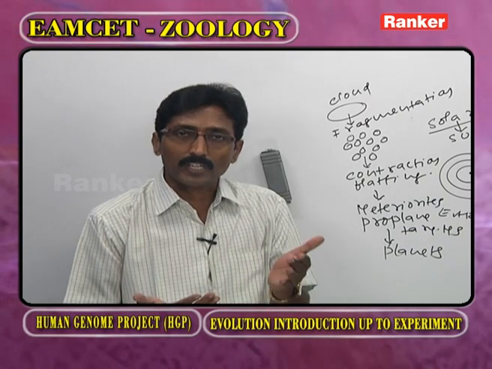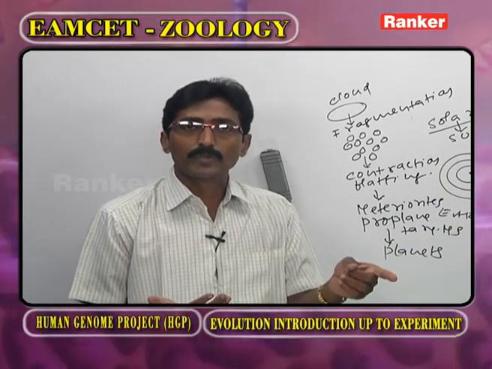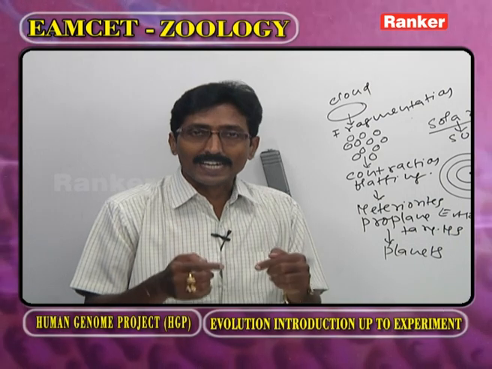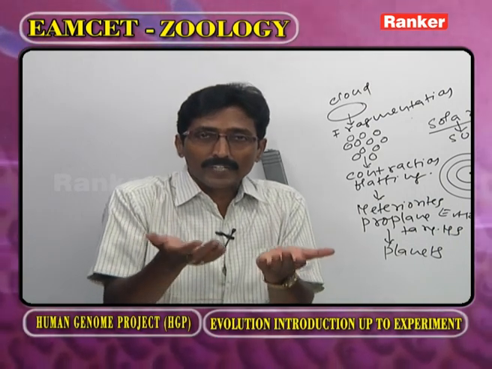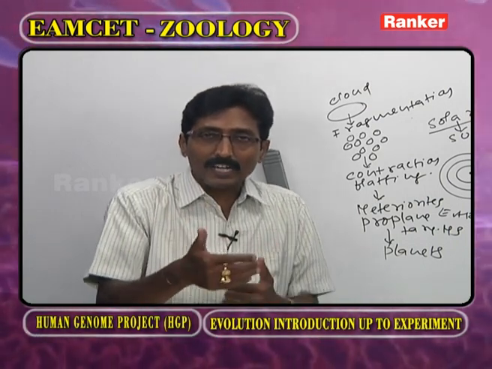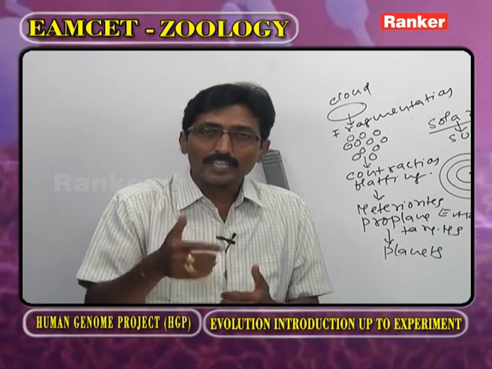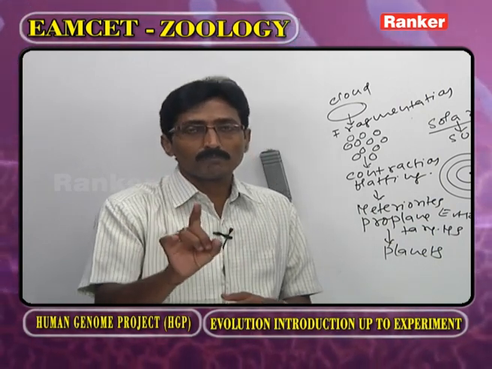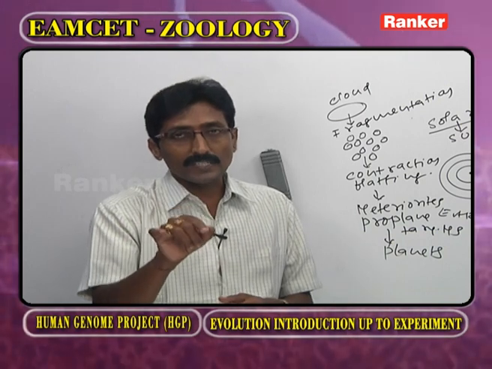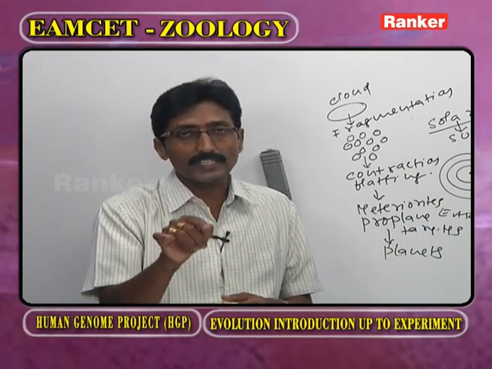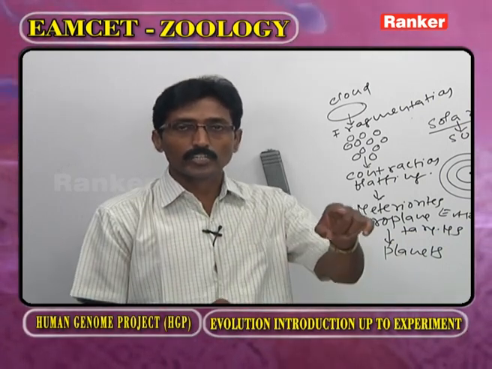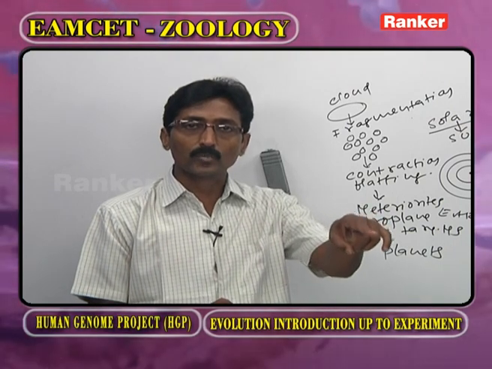If they are not used, it is said to be the disuse principle. The acquired characters are inherited by their progeny. After a number of generations, because of the accumulation of these acquired characters, a new species is going to evolve.